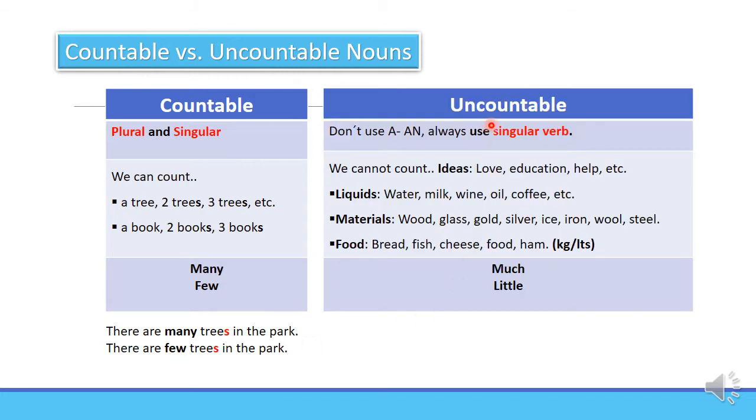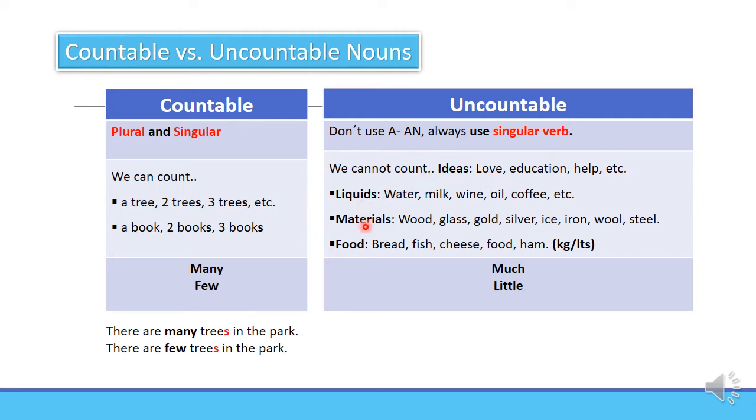Then we have uncountable nouns. We don't use a or an. We always use a singular verb. You cannot count ideas. For example, love, education. You cannot count these. You cannot use a or an with any of these nouns.